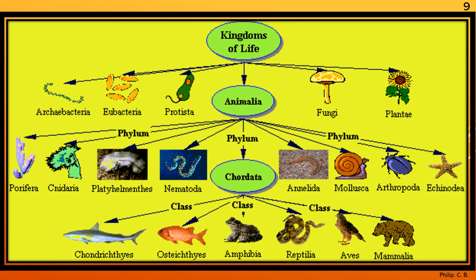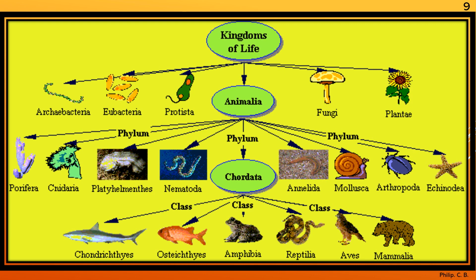For example, the kingdoms of life, where you can see archaebacteria, which are the first known or primitive bacteria, then eubacteria, the true bacteria with cells or nucleus, then the protista, then fungi, plantae. Now in case of kingdom animalia, which you are learning now and we'll learn in detail in the next lecture, there is porifera, cnidaria, platyhelminthes, nematoda, annelida, mollusca, arthropoda, echinodermata. The second level all comes under invertebrates or non-chordates.